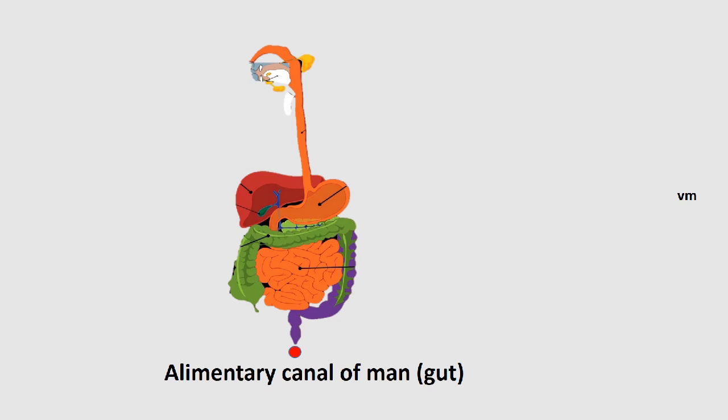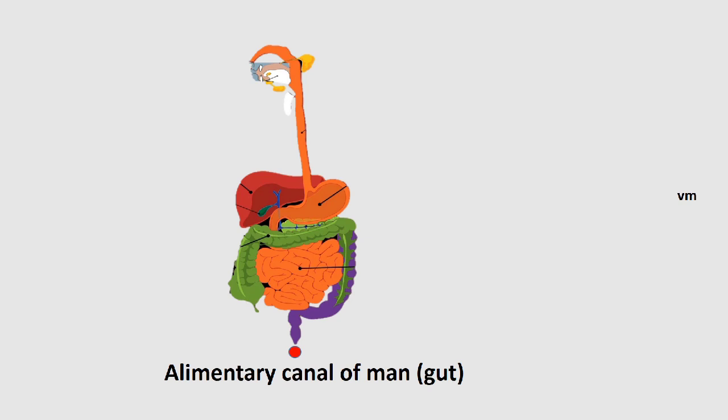If you observe, food is traveling through the different parts of our digestive system. They are of different size and different shape, and they also perform different functions in our digestion process.